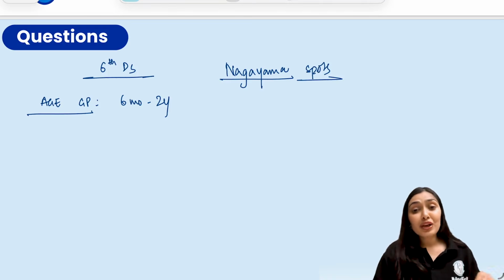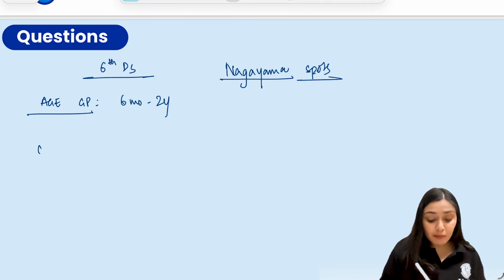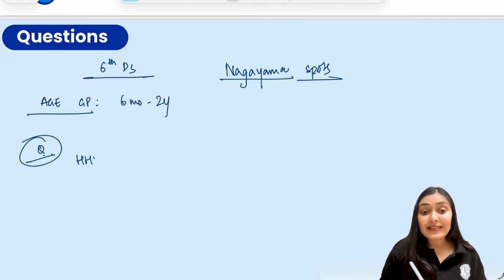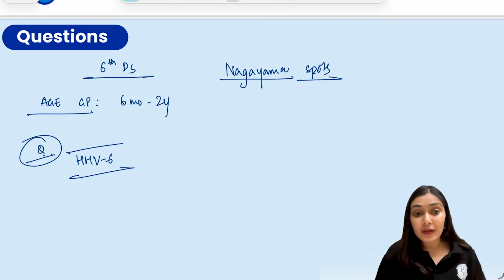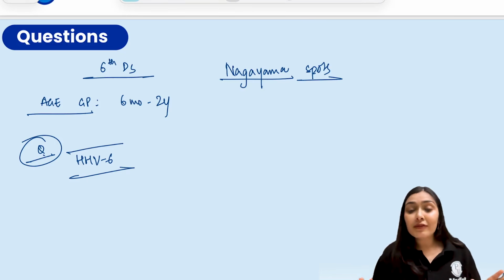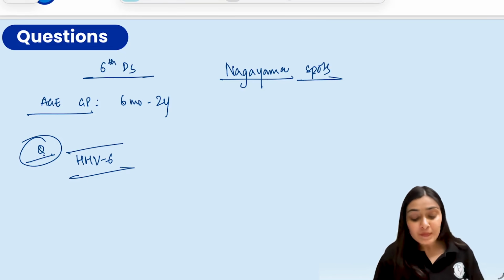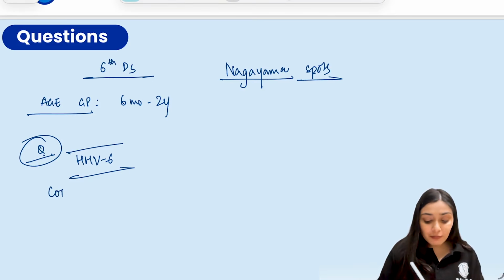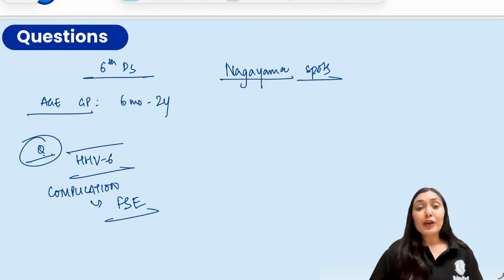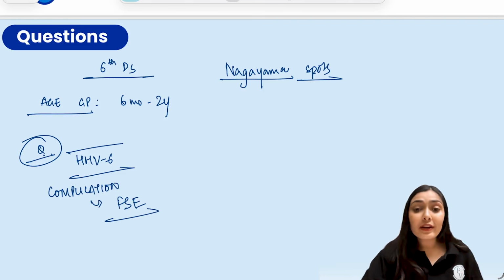A very common complication, and a very important pointer for your exam, is that this HHV6 specifically is neurotropic, and it is a leading cause of febrile status epilepticus in younger infants less than 2 years of age. So febrile seizures are a very important complication. These are the important pointers regarding exanthem subitum.